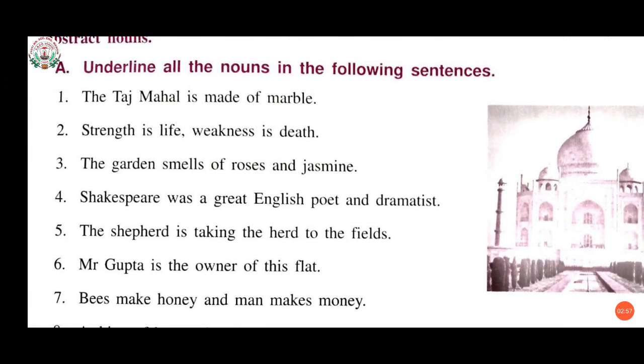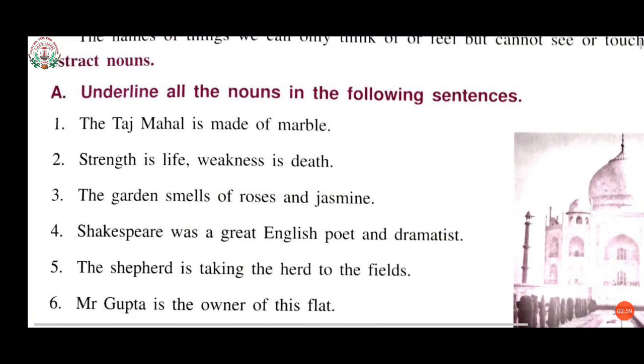First, A1, what is given here. Question: underline all the nouns in the following sentences. Now sentences are given over here and we have to underline the nouns, whatever nouns we have learned, that is proper nouns, common nouns, collective nouns, material nouns and abstract nouns.